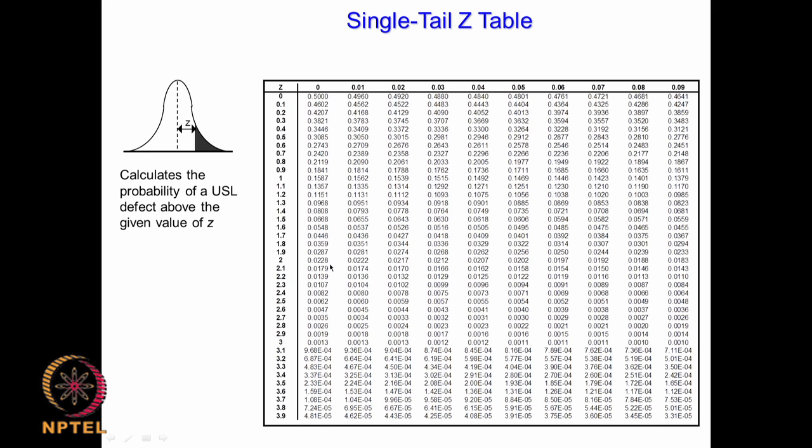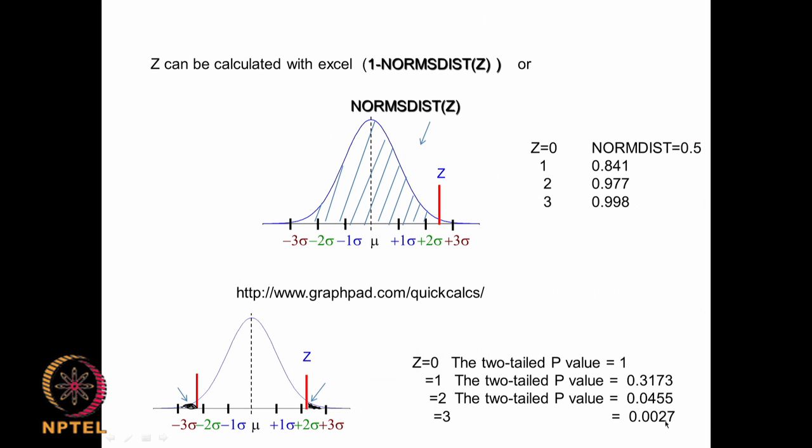So for 2 I am getting 0.0228, for 3 it's 0.0013, so if I want a two tail it will become 0.0026, that is what GraphPad gives, 0.0026.